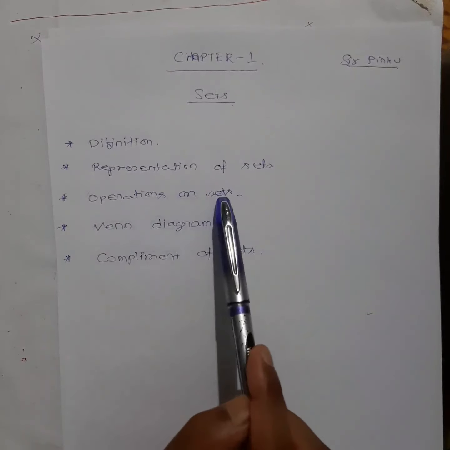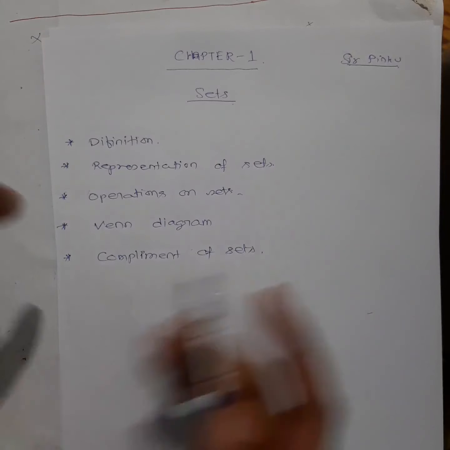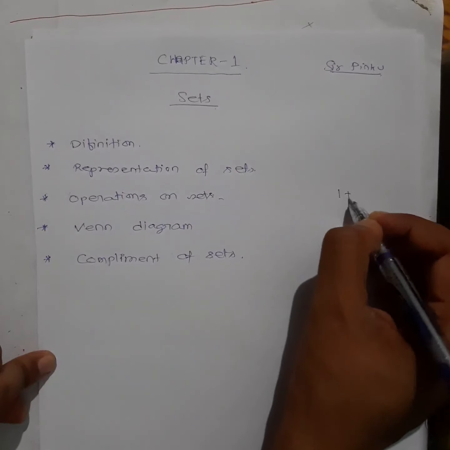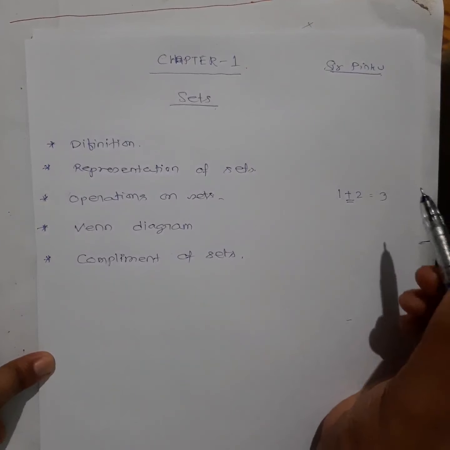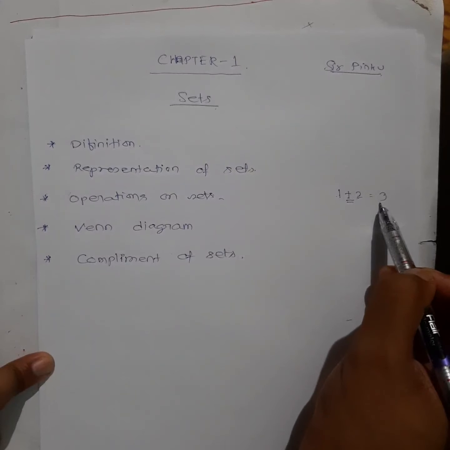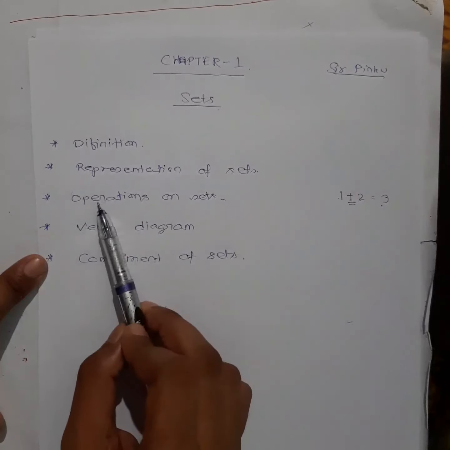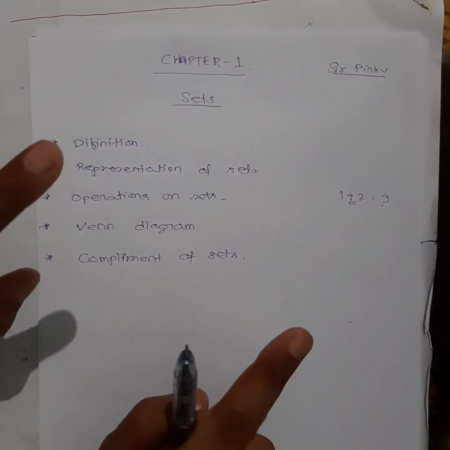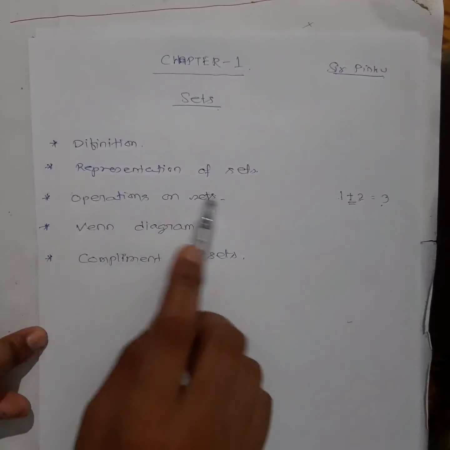Then operations on sets. Now those sets which you will have, how to do operations. Operation means like in lower classes you used to do, right? 1 plus 2, what is it? 3. So this plus is called an operation here. You have done this operation between these two numbers and you got some outcome. Same thing we will do here also. We will define some operations between sets and we will get different outcomes. How to do that we will study here.